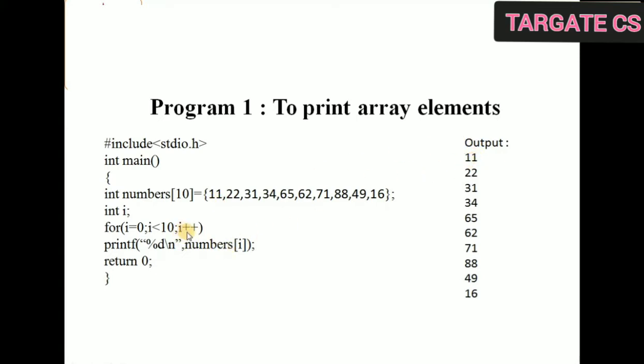After that i will be incremented, so the next value of i is 1. That means now we are accessing the number at index 1. Which element is at index 1? 22. So 22 will be printed. In the same way 31, 34, 65, 62, 71, 88, and so on up to 16. Clear?